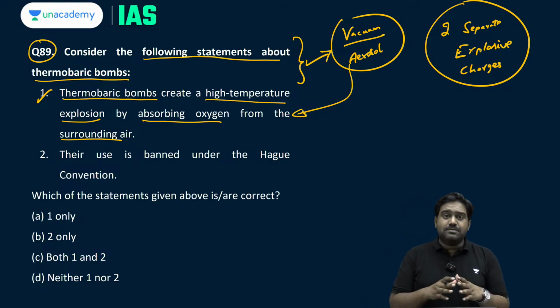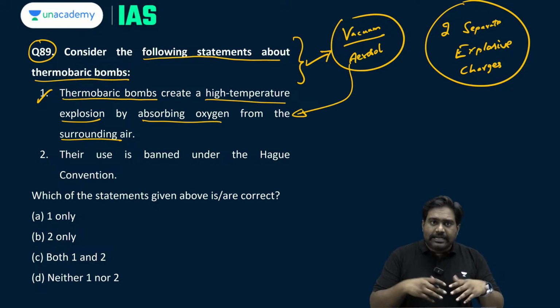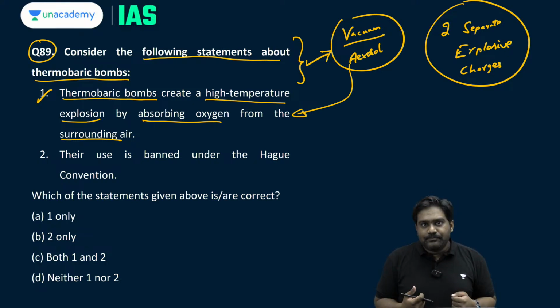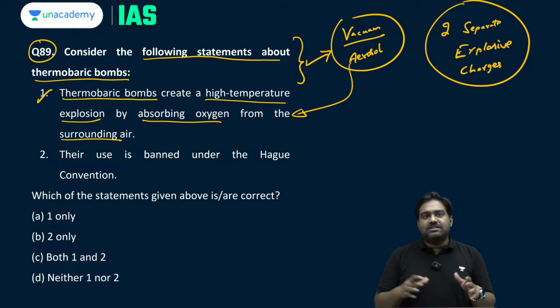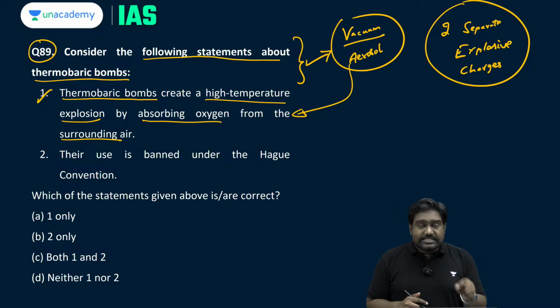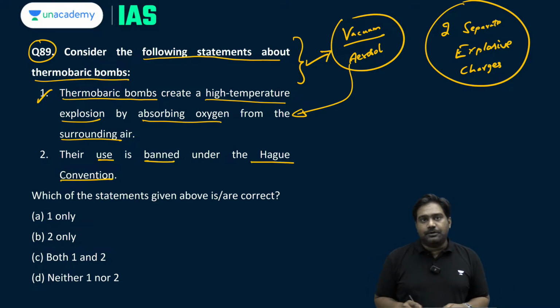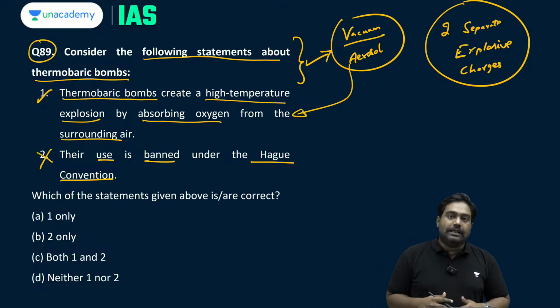It does create a high temperature explosion, the massive fireball, when the second charge explodes, which will set the aerosol cloud on fire. And it absorbs the oxygen from the surrounding air, creating a vacuum which is going to flatten the buildings. Second statement says their usage is banned under the Hague Convention. This statement is wrong, it's incorrect.